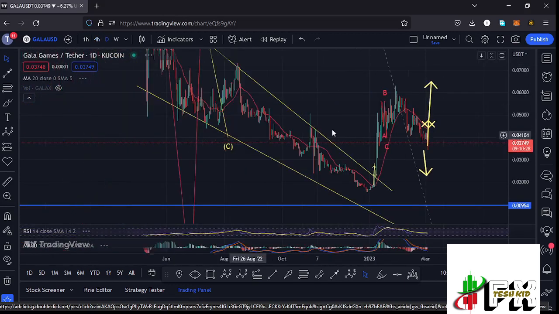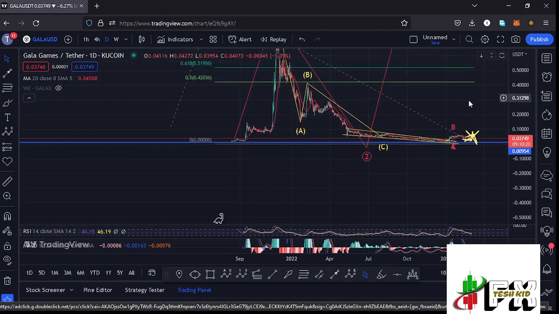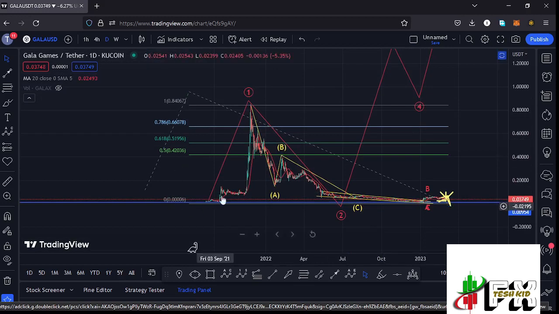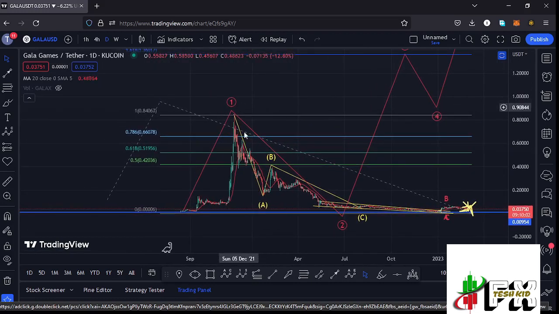and jumping to the daily chart for further analysis, and also give you the long-term scenarios that I'm expecting to play out, basing it on the ABC structures. Here on the daily chart, you can see that from these low prices that we had been trading within, we saw that massive bounce to the upside, seeing the all-time high at around the $0.85 mark in what I'm terming as that first wave to the upside. And after seeing the all-time high, we started the bear market, where we had been seeing lower prices in this ABC corrective structure in a move that gave us a low for that larger ABC wave count 2.